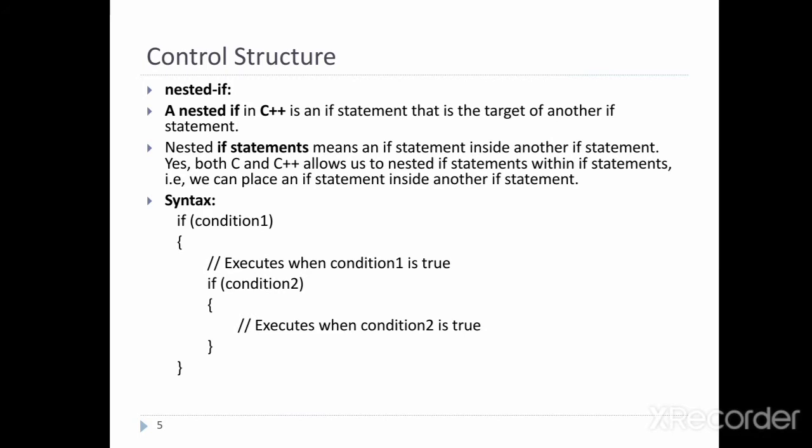Multiple ifs we can use, and a nested if is an if that is the target of another if or else. In nested if, else always refers to the nearest if statement that is within the same block. So nested if statement means an if statement inside another if statement. Both C and C++ allow us to nest if statements within if statements. We can place an if statement inside another if statement.